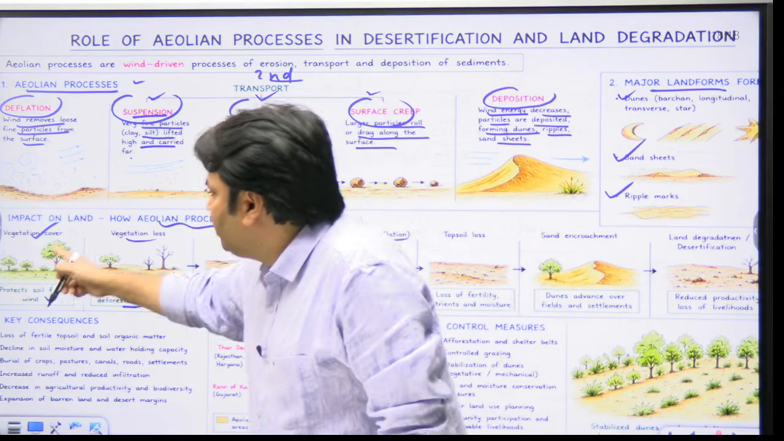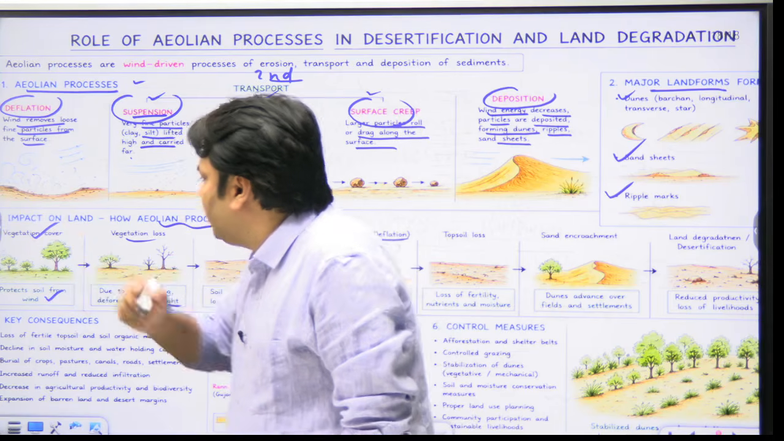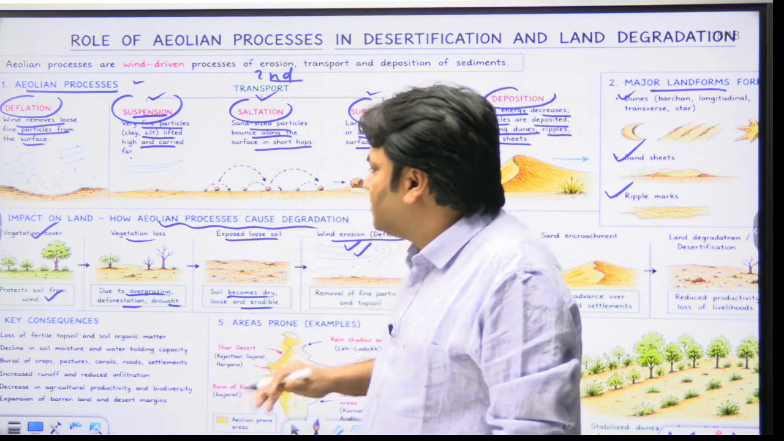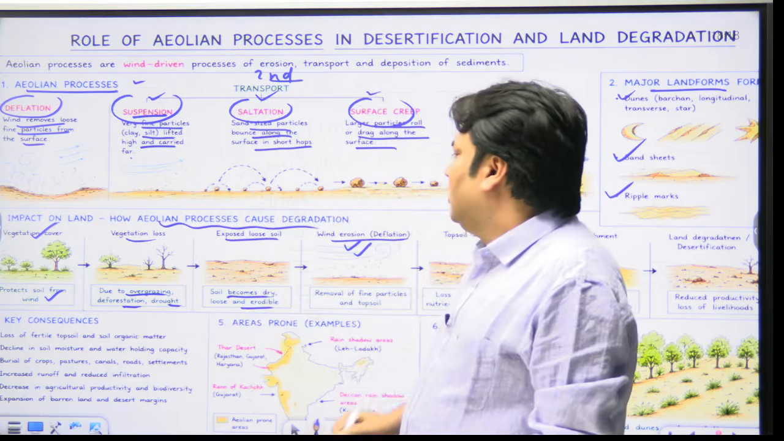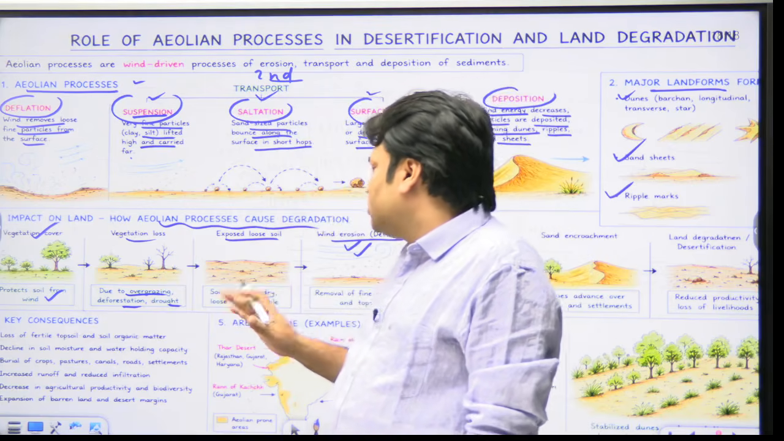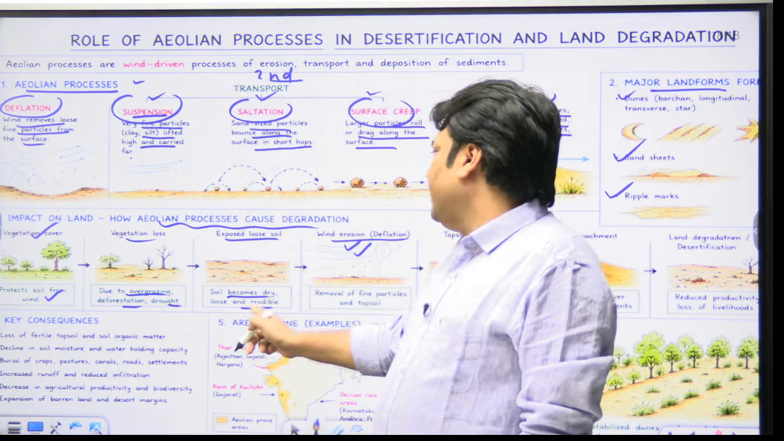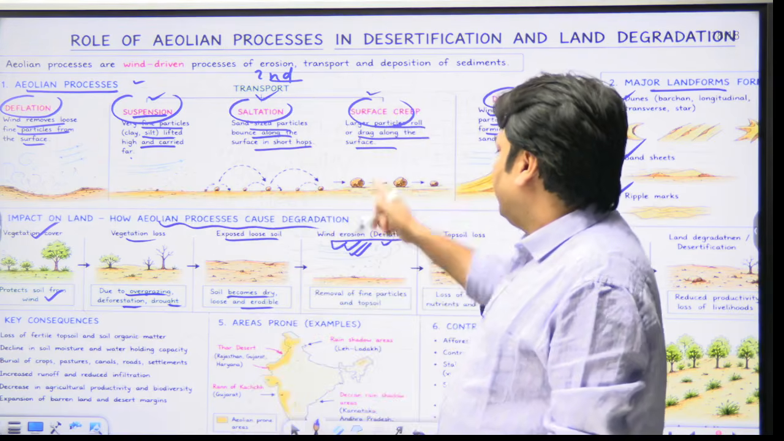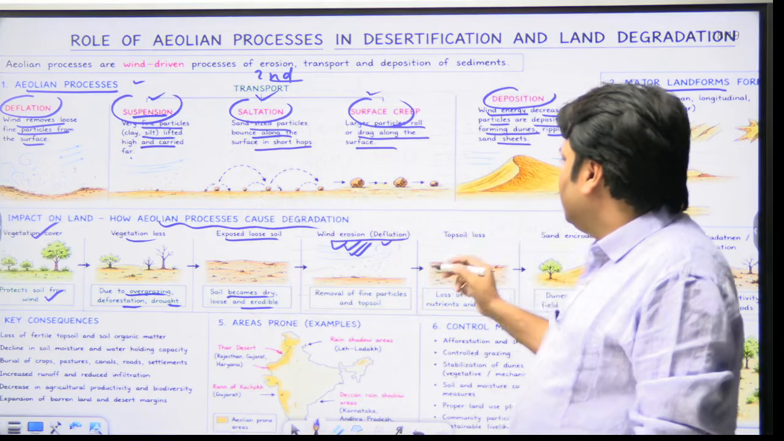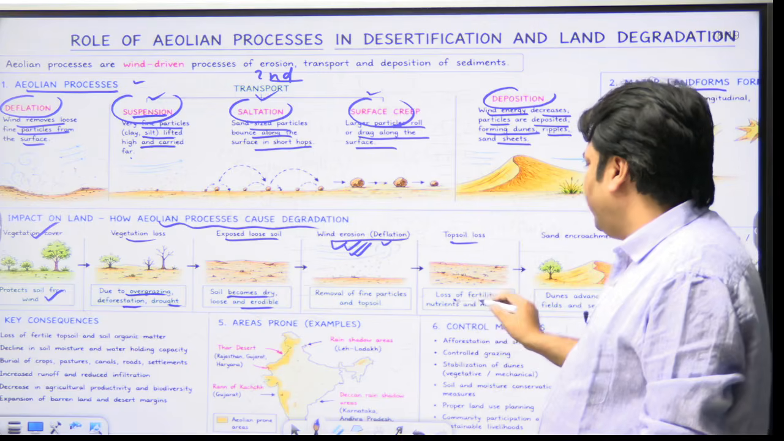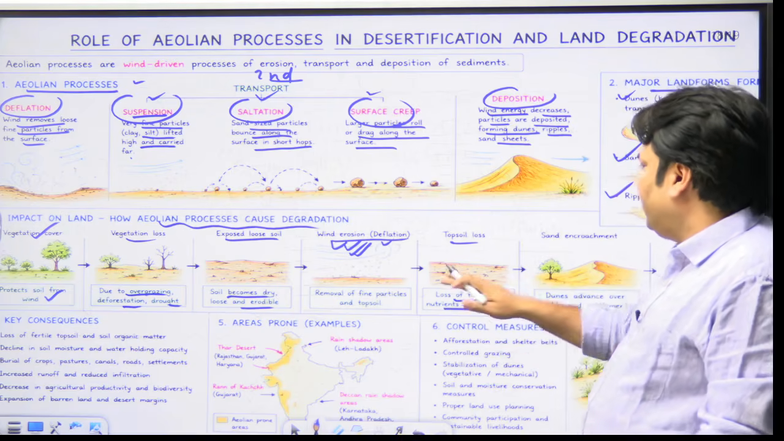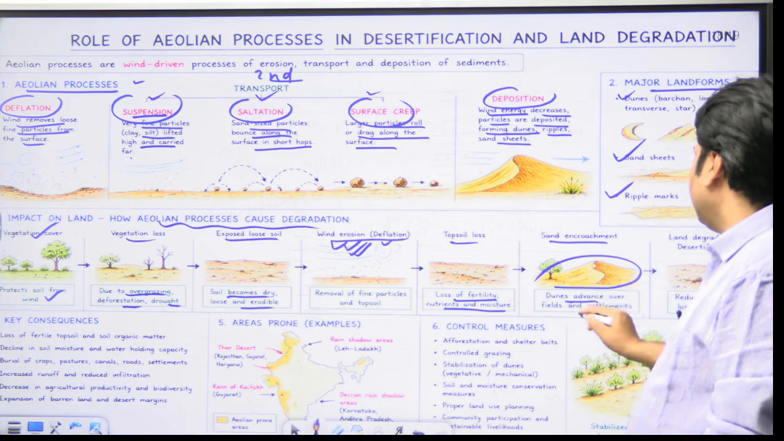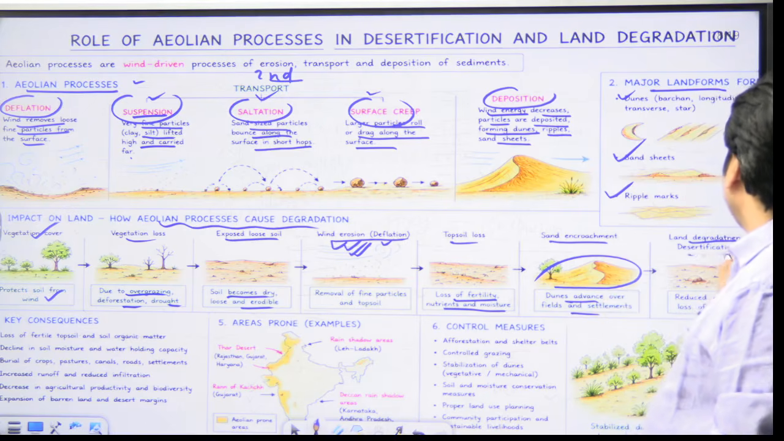It means that if there is vegetation cover, it will protect soil from wind. But once there is vegetation loss due to several factors like overgrazing, deforestation and drought, the soil is exposed, loose and dry, and then wind erosion starts, deflation starts. Removal of fine particles and topsoil follows. Once topsoil is lost, there is loss of soil fertility, nutrients and moisture, and ultimately it will be deposited. The result is sand encroachment, with dunes advancing over fields and settlements. The result is land degradation and desertification.